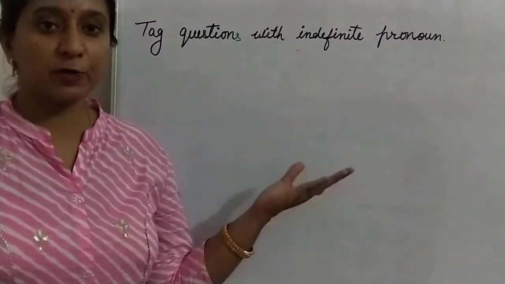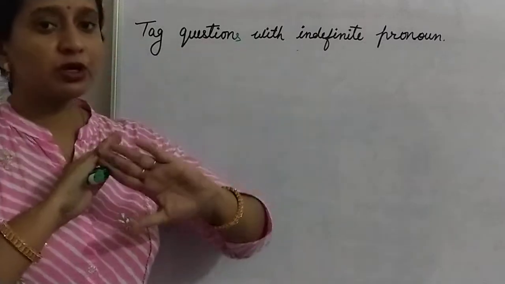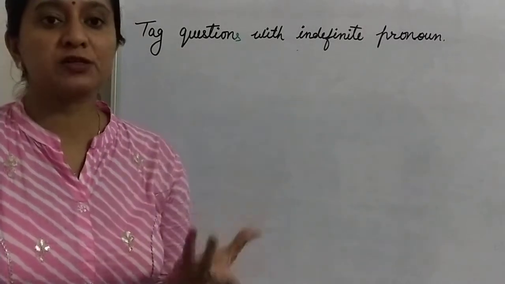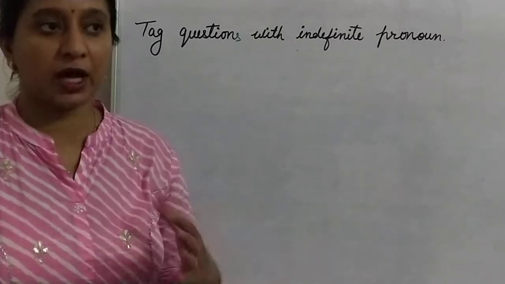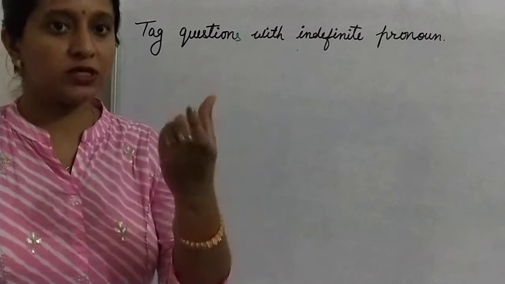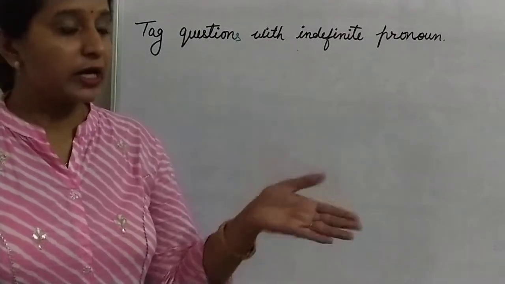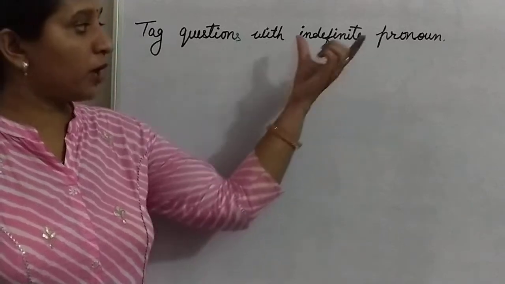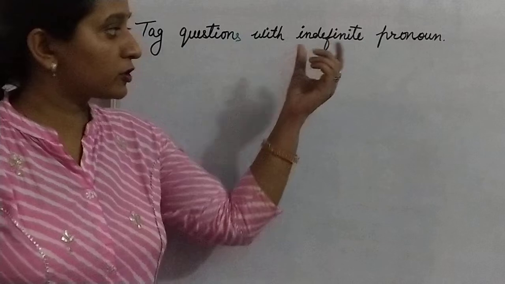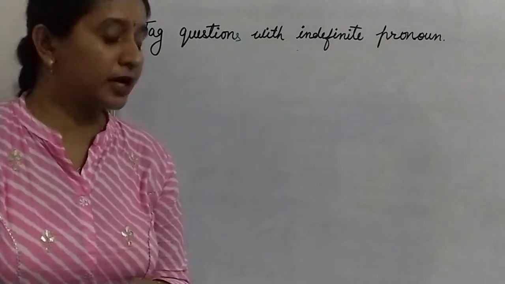What are indefinite pronouns? Nobody, someone, meaning the person is not defined there. Indefinite pronoun is where you do not know the person; it can be anybody. Nobody, somebody, everybody, that type of words we use as indefinite pronouns. So if in the main statement you have an indefinite pronoun, how can you frame a question tag for that type of statement? Through this rule we can understand that.